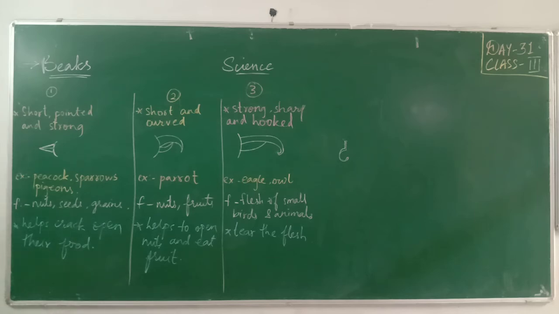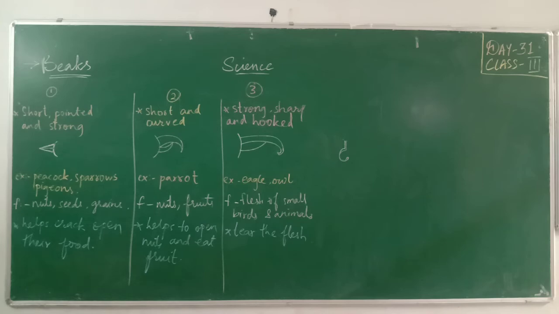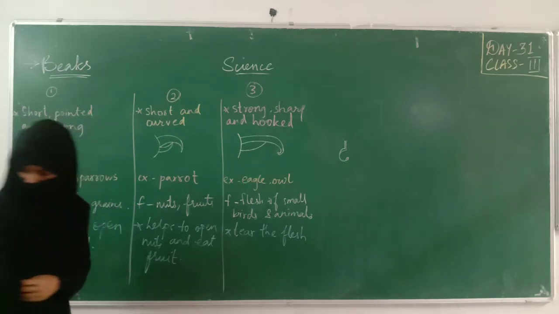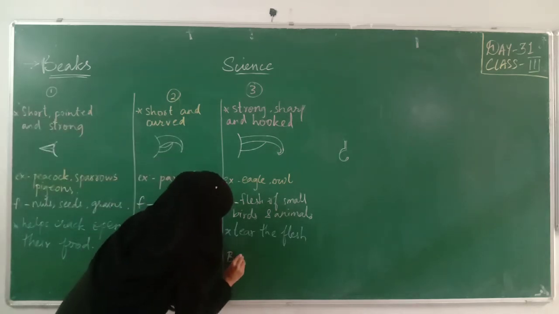The birds who eat the flesh of other animals, and the birds who have hooked beak like eagle and owl, these birds are called birds of prey because they eat other birds. They are called birds of prey.